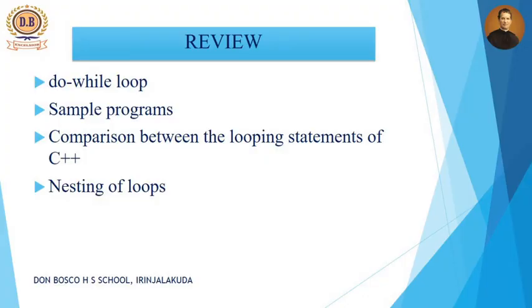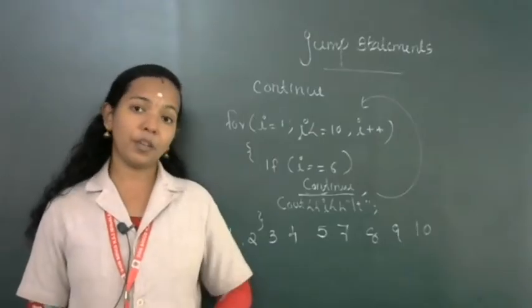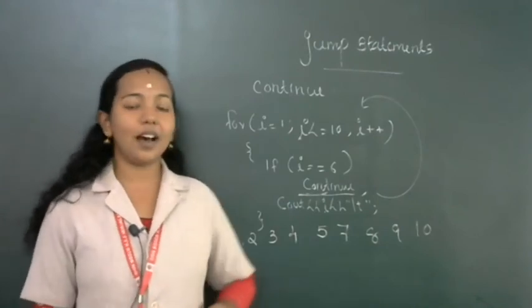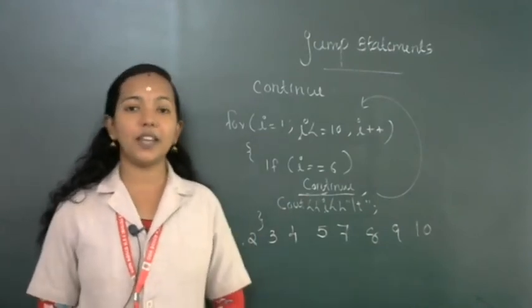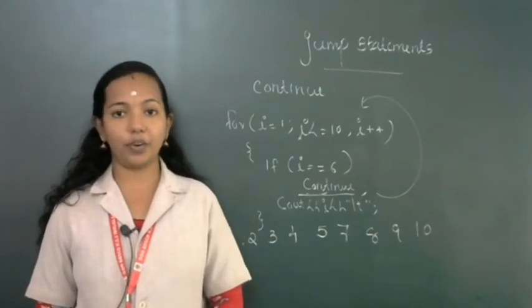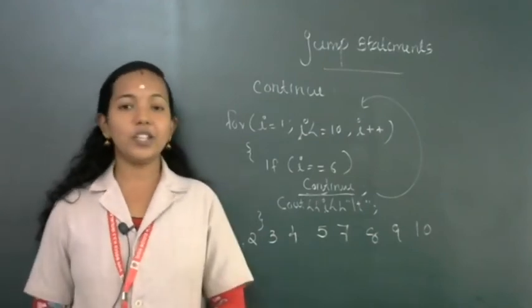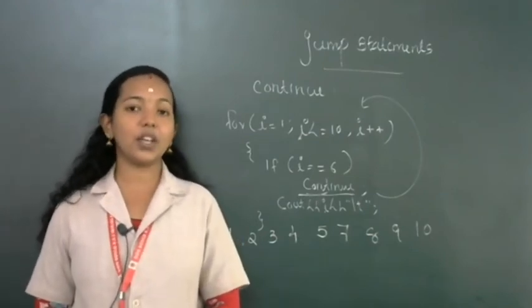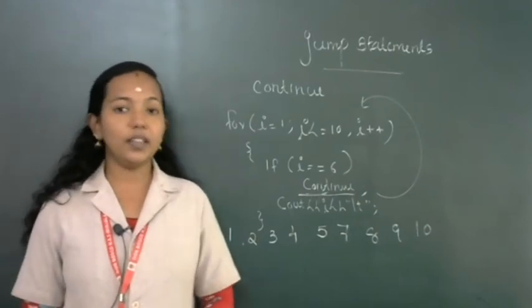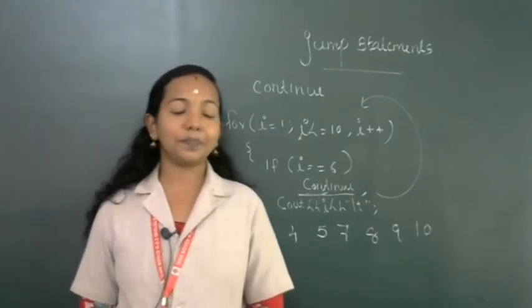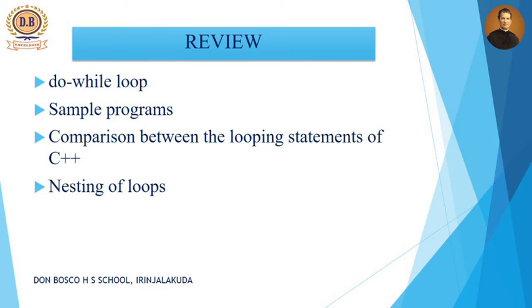Both are jump statements. Then one more is return, which is also an exit, used to exit from the program control. So these are the most commonly used jump statements in C++ programs. So hope you understood the jump statements along with nesting of control statements. In this video we discussed the nesting of control statements.